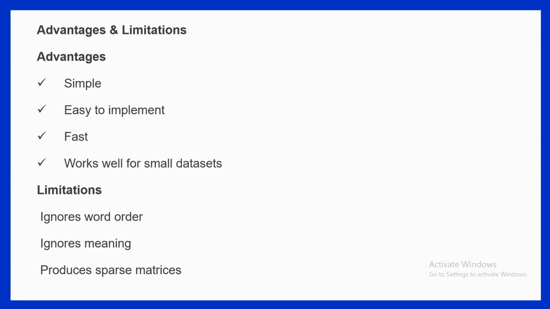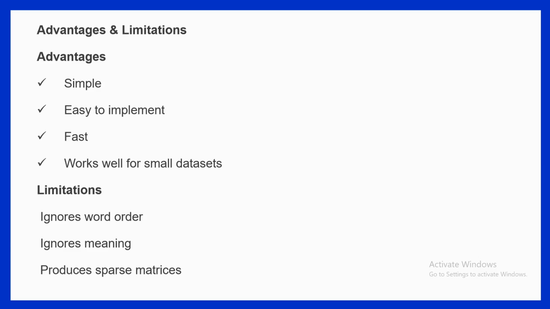Now that we understand how the bag of words model works, let's discuss the advantages and limitations. We'll begin with the advantages. The first advantage is that it is very simple. It is one of the easiest text representation techniques to understand and implement. Even beginners can easily learn how it works.